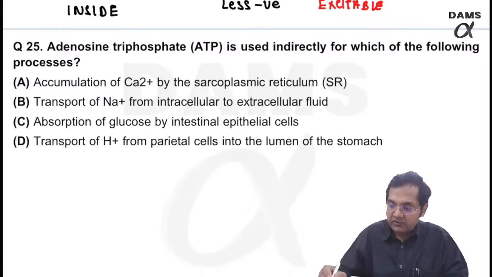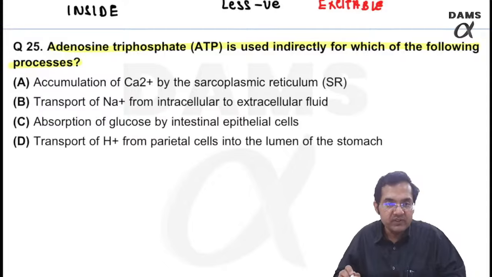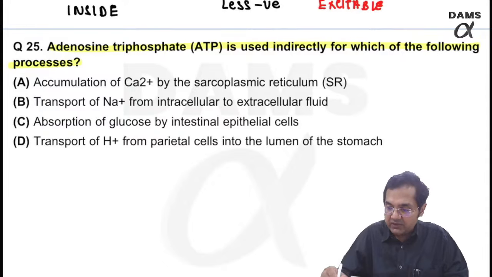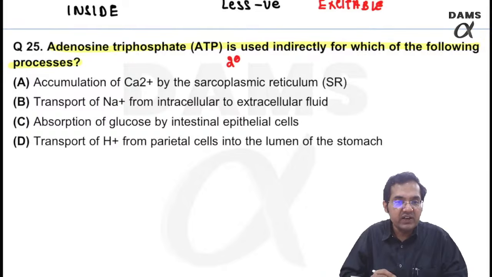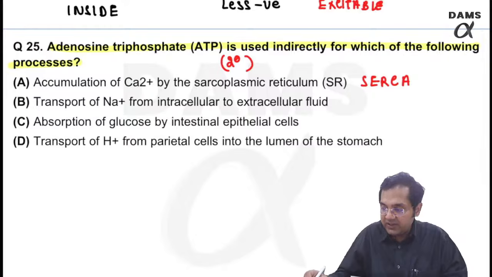Adenosine triphosphate, ATP, is used indirectly for which of the following processes? That means I am asking you which amongst them is an example of secondary active transport. That is the question. Please remember, accumulation of calcium by the sarcoplasmic reticulum requires SERCA, which stands for sarcoendoplasmic reticulum calcium ATPase.